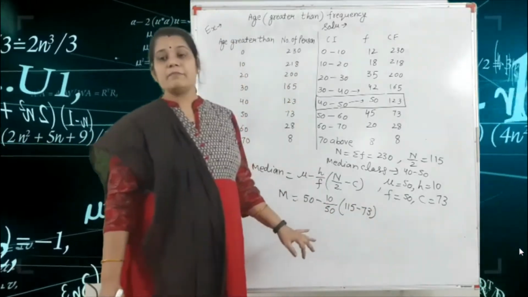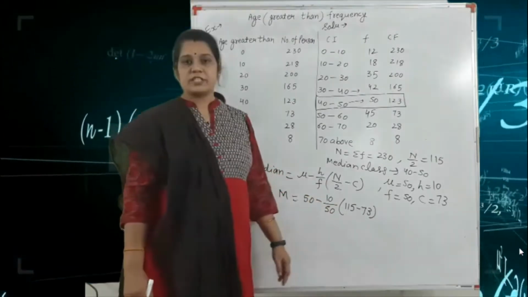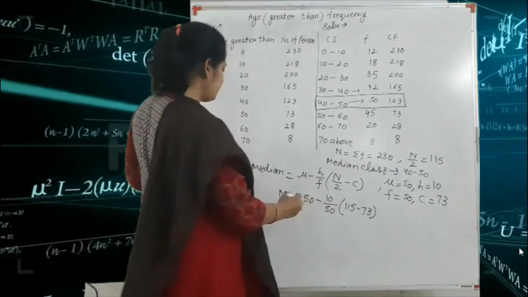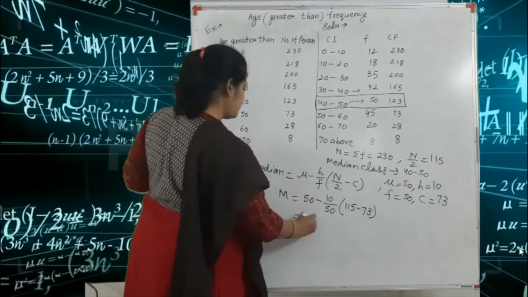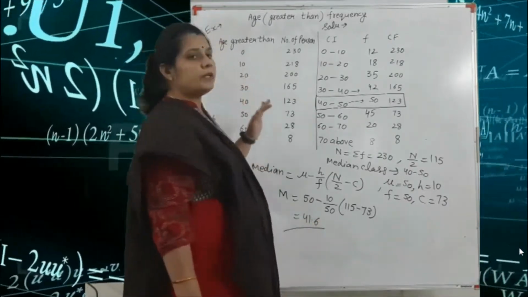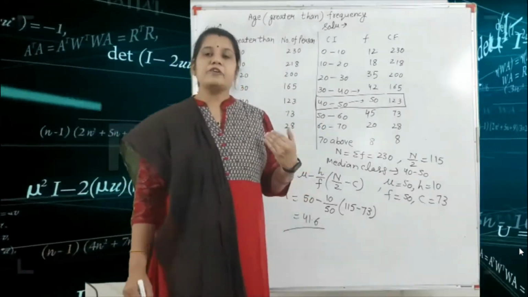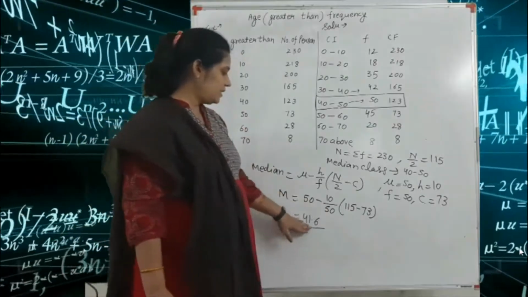So 50 minus 10 by 50 times 115 minus 73. We get our final answer, 41.6. This is the example of the greater than type of the frequency distribution and your median is 41.6.